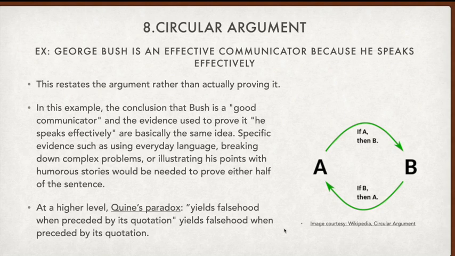and at another level this could be stated as Quine's paradox, where 'yields falsehood when preceded by its quotation' is repeated twice. One thing is within double quotes and the other thing is outside the double quotes. When we try to decipher the meaning, it is meaningful and grammatically correct, but it confuses and it is circular. It will take some time for us to decipher the meaning.